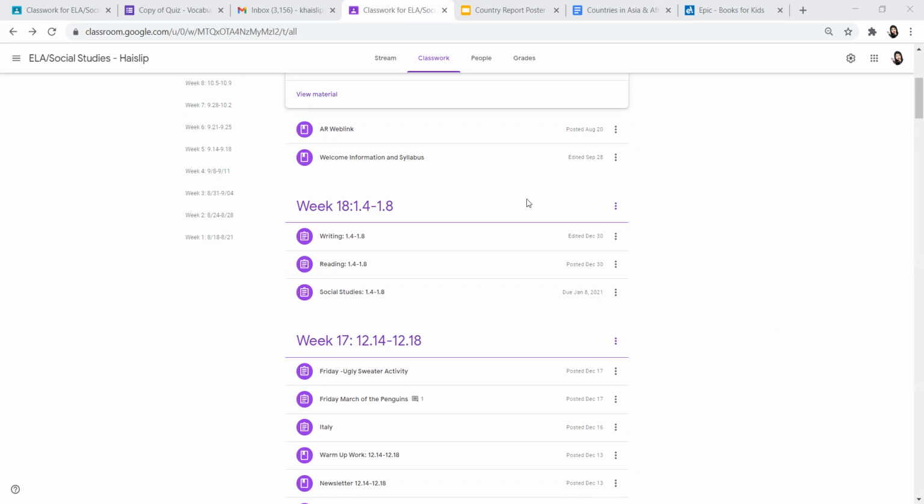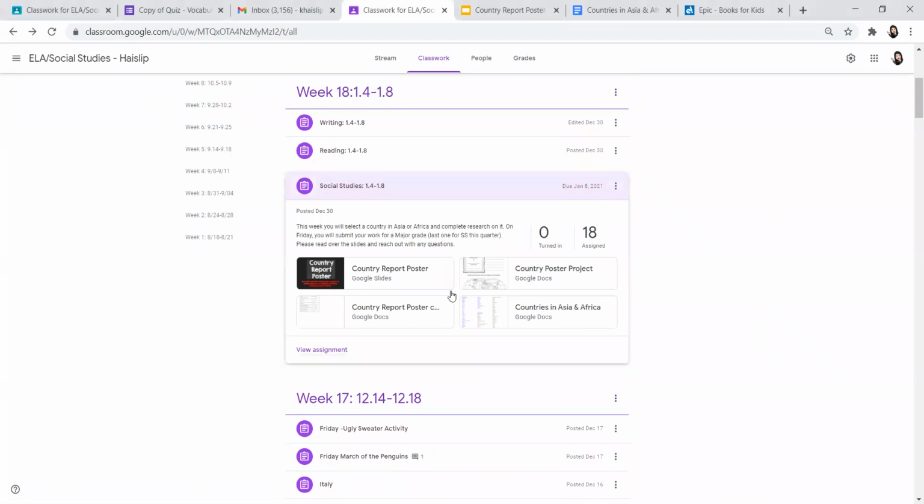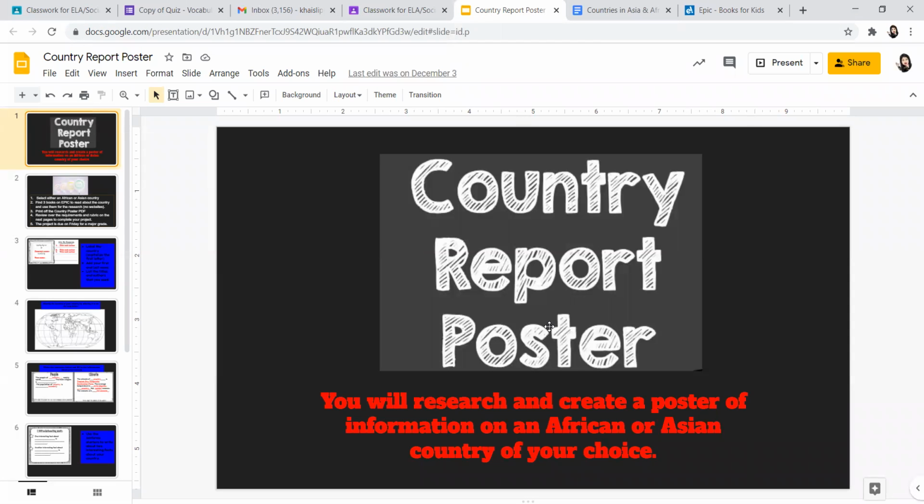I'm going to go over social studies for this week. In your Google Classroom, you will see that you have a report poster that you're going to be working on. And we're going to go now to the slides to look over that. So you're doing a country report poster.